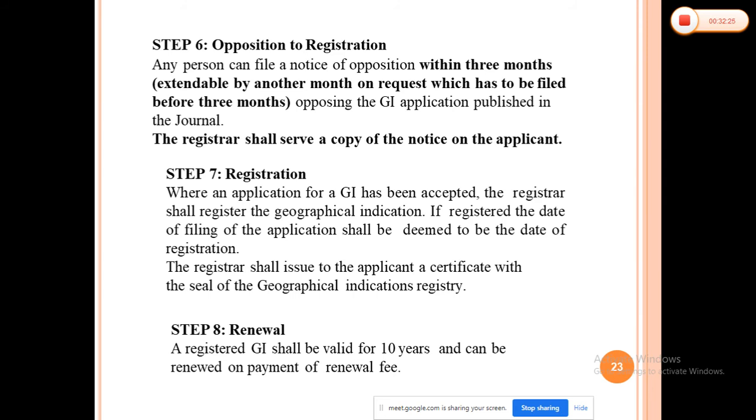So under the registration process, where an application for the GI has been accepted, the registrar shall register the geographical indications starting from the date of filing of the application, and that shall be deemed to be the date of registration.